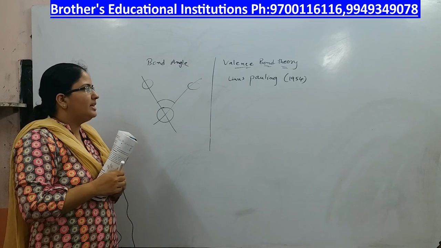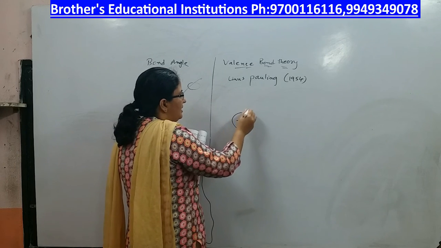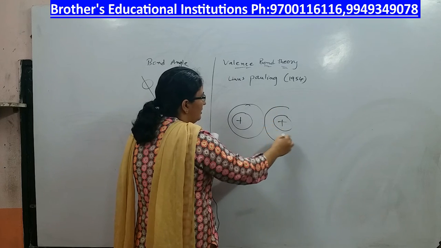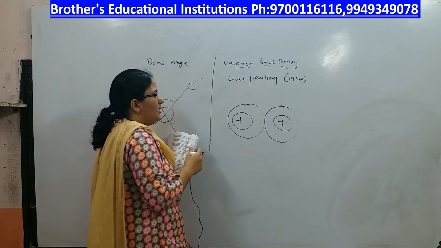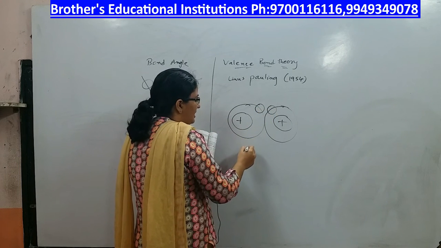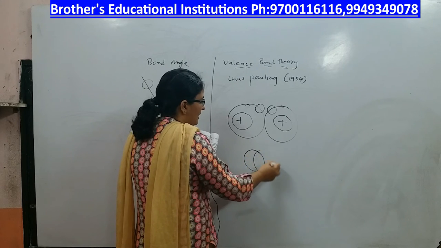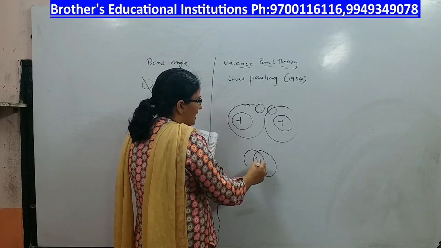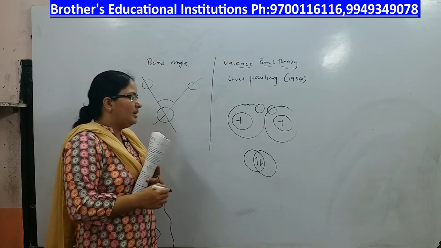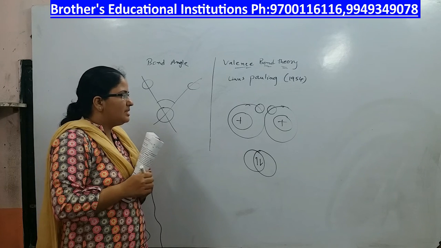The first point here says that when two atoms approach each other to form a covalent bond, the electrons present in the valence shell, the valence orbitals, overlap one another, and the electrons present in the valence shell are shared by both the nuclei. This is what he said.